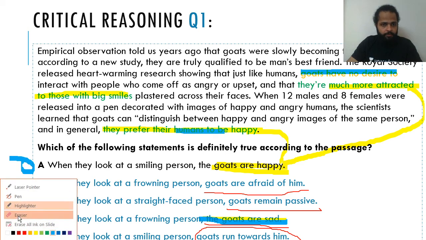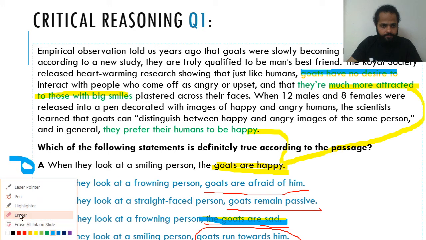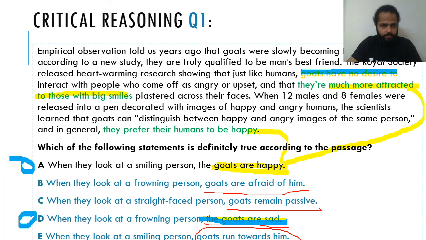So whatever little substantiation these 2 options can draw from the paragraph, it is more for A than it is for option D. Hence the least objectionable of all these options will be option A, and which will be the answer.